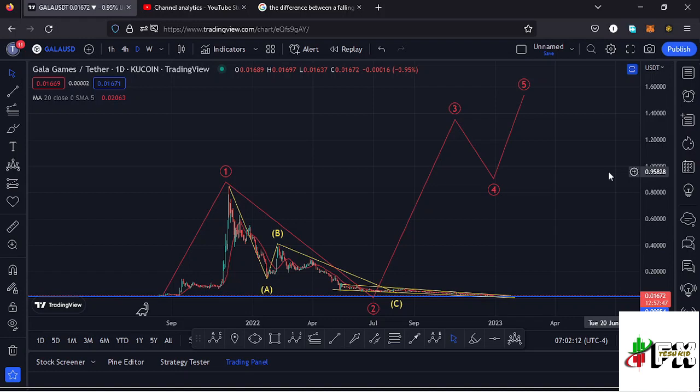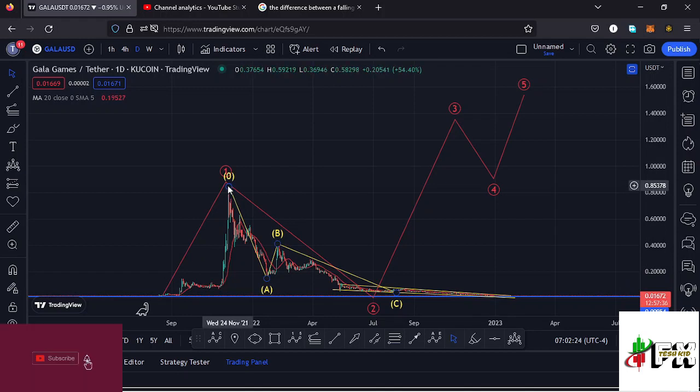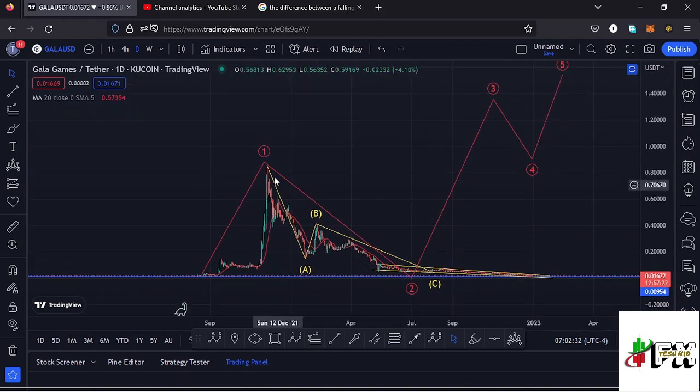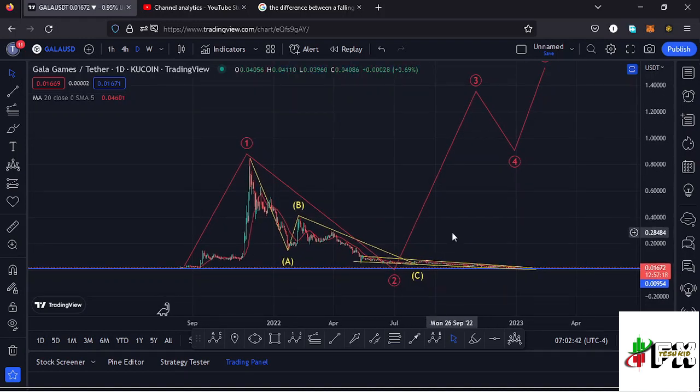by first giving you a recap of what has been happening here on the Gala Games chart, where you can see that Gala Games, from these low prices that we had been trading within, we saw a very nice bounce to the upside, making it to an all-time high in what I'm terming as a higher Elliot wave count 1 to the upside. And after seeing the all-time high at around the $0.86 mark, we started the bear market, where we have been seeing lower prices in this massive ABC corrective structure, which has now taken us back to around the $0.016 mark. And in that movement to the lower side, I'm terming it as a higher Elliot wave count 2 to the lower side.